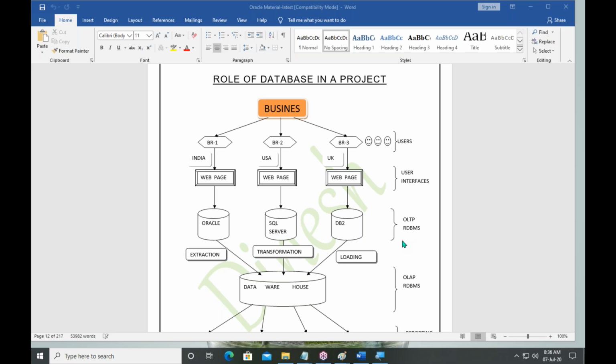April, May, June is the first business period in India, according to the Indian financial academic year.